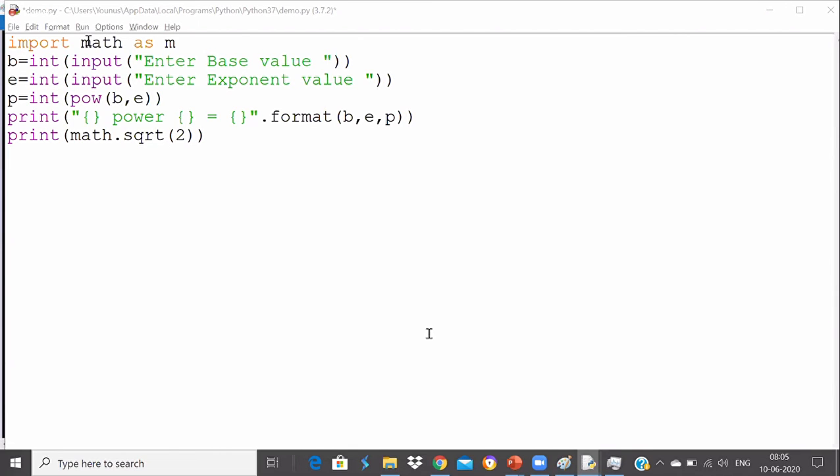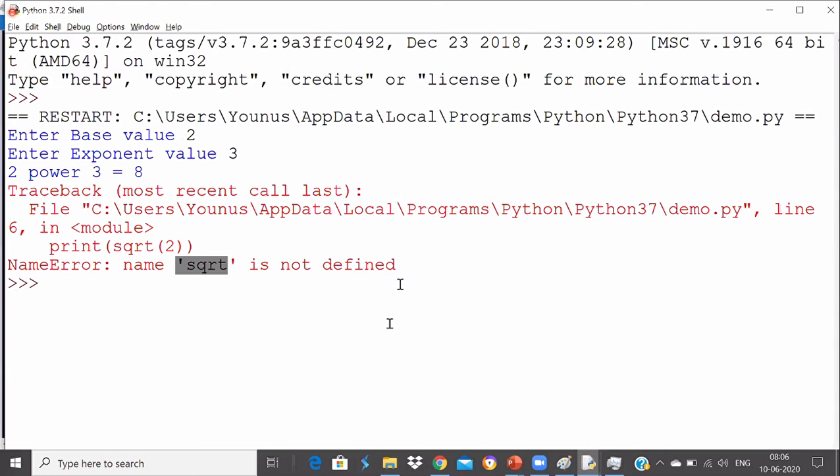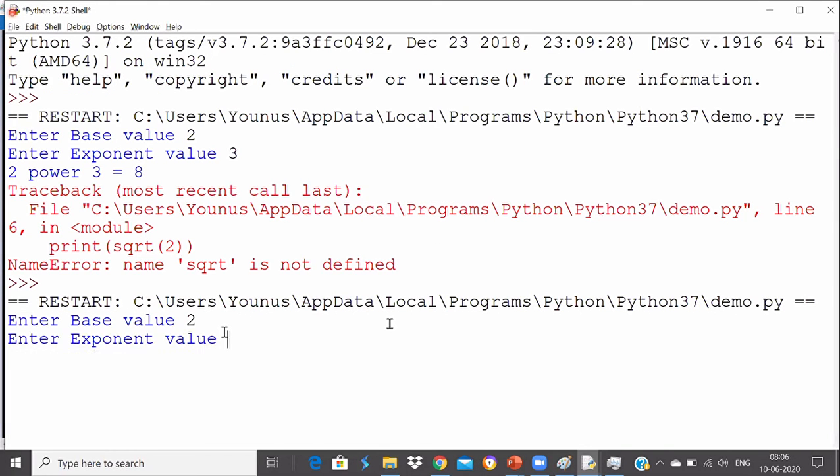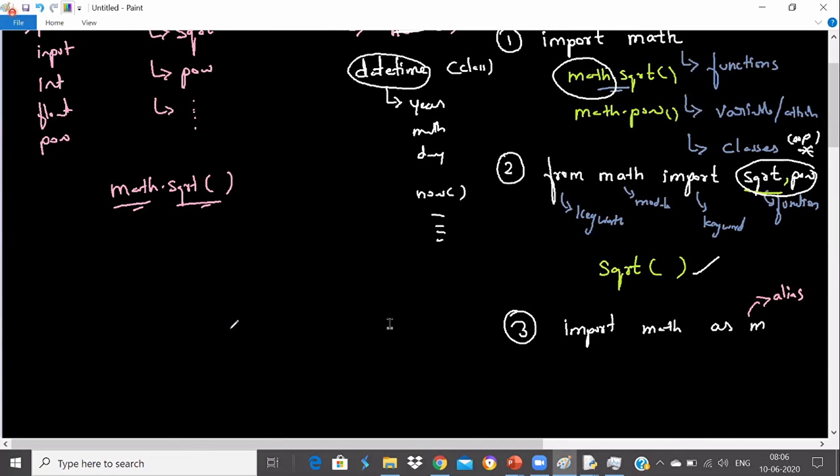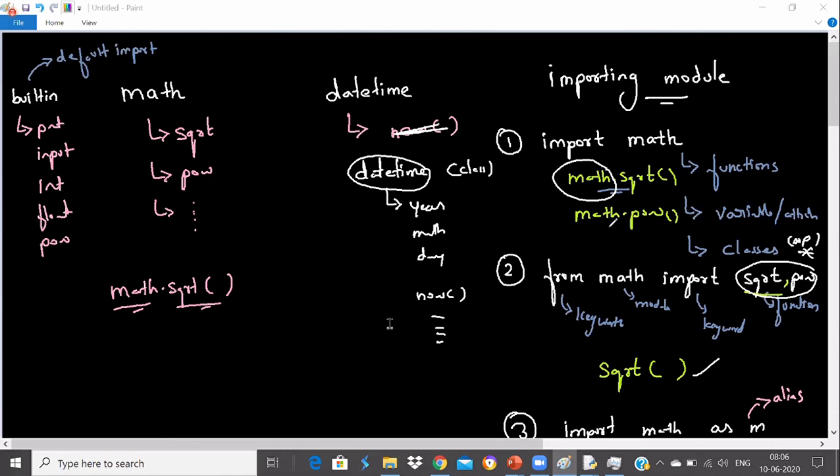Okay, very good. So remember, when you use this alias name, you cannot use the module name again. So you should replace math with m, and you have to say m.sqrt. Now again, I will run my module. It will run here. I will give 2, 3 and it will work perfectly. So these are the things you need to know while importing any module from now.